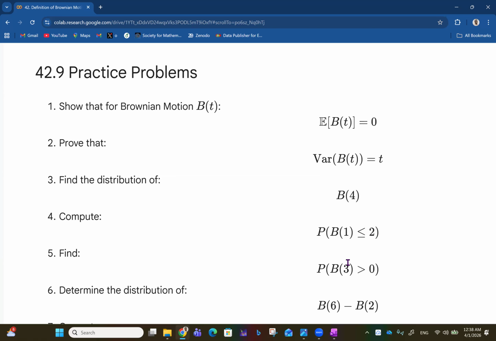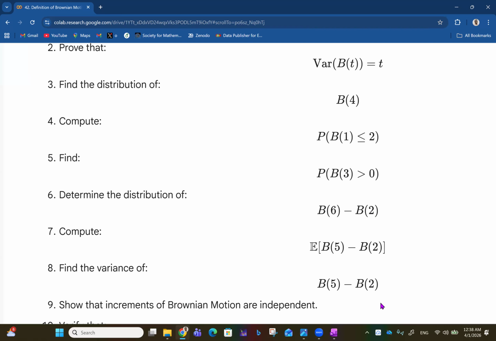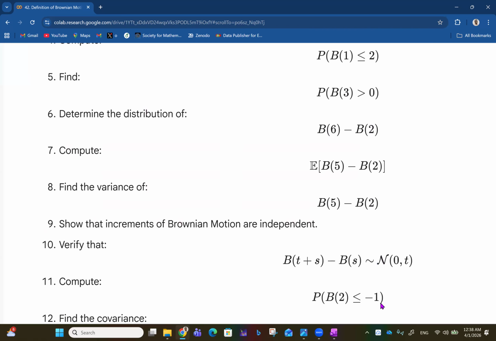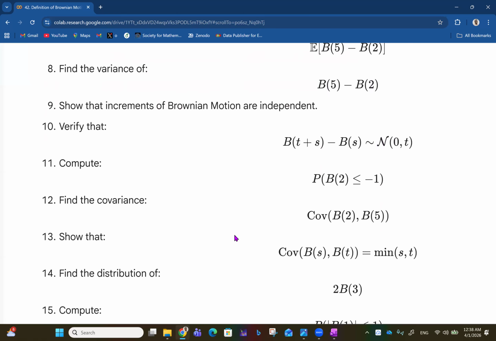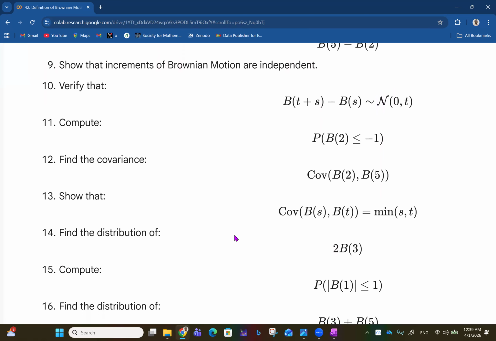I want to find the probability that Brownian motion at 3 is greater than 0. I want to determine the distribution of B6 minus B2. Then compute the expectation of B5 minus B2. Of course, the expectation would always be 0, right? So I think even this will be 0. Find the variance of B5 minus B2. I think we saw that before. Then, of course, the variance will be 5 minus 2, which is 3, because it's a change in time, right?